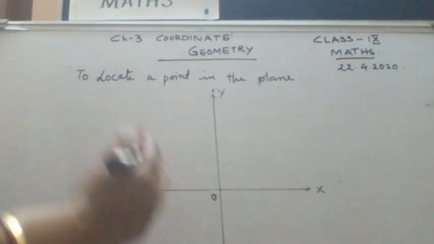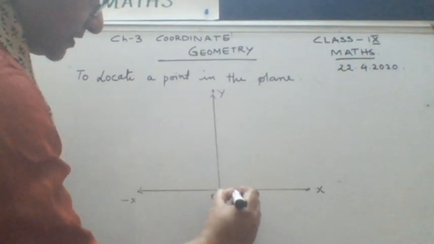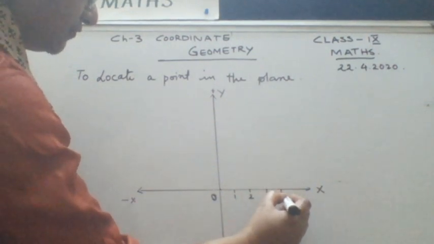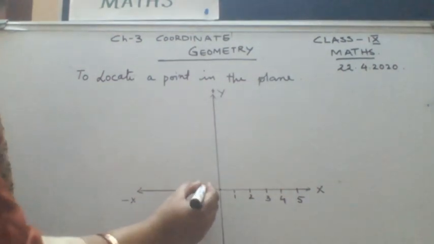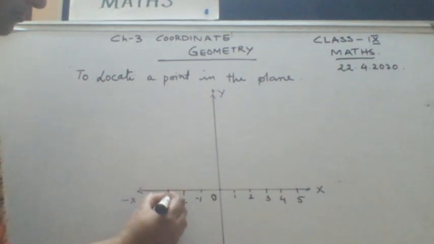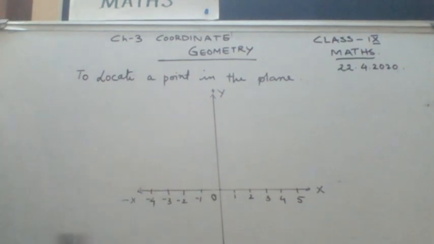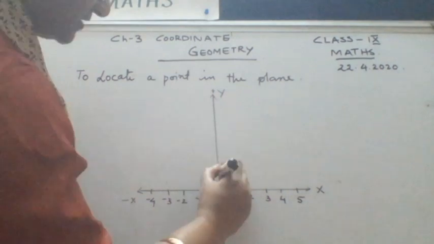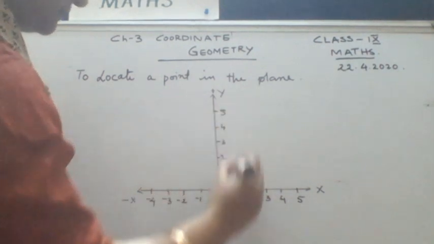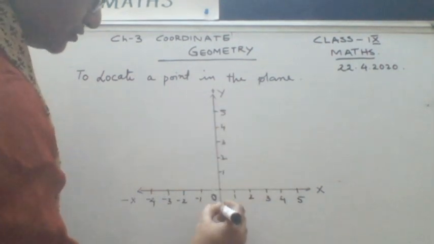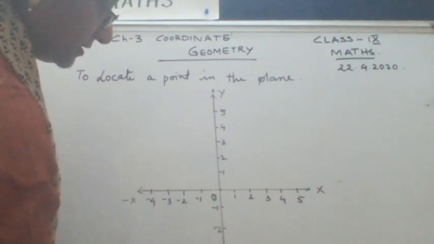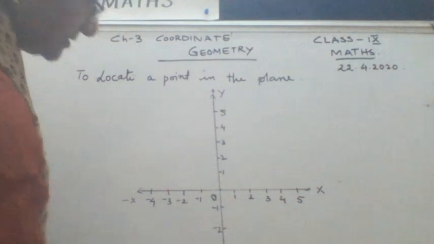Now, you know the number line, you mark the points like this: 1, 2, 3, 4, 5. This is the positive, and in the negative you take it as -1, -2, -3, -4, right? And over here it will be 1, 2, 3, 4, 5, and going down it is your -1, -2, -3, -4, and -5.